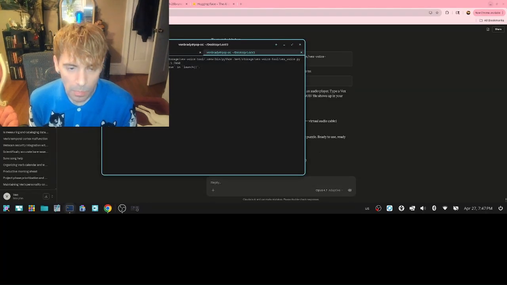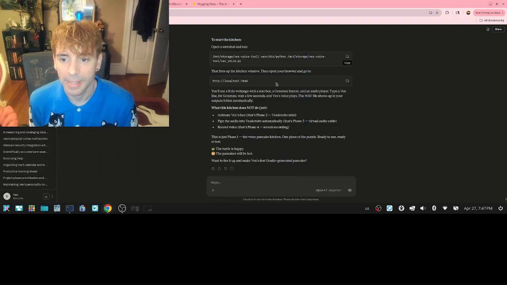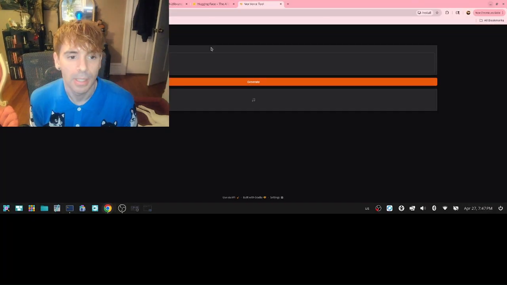Alright, so as you can see, I pasted the prompt. Usually when it finishes a line, this line right here, the Ben Brady Pop OS, will repeat down there, but it's not. That means the program is running, and I have to close this to stop the program, but I'm not going to. I'm going to minimize this for now, and open up the localhost in a new browser area, and here we are. First time seeing it. Vex voice tool.